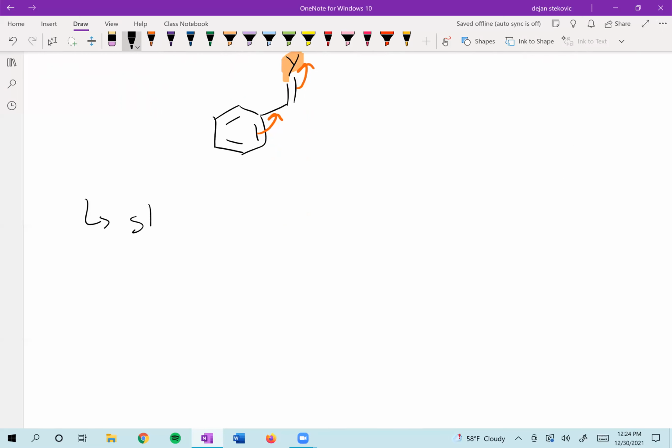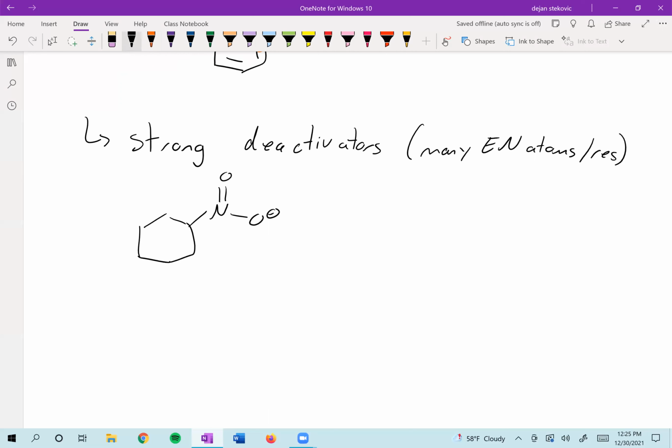And then finally, we have strong deactivators. In this case, we have many electronegative atoms or a lot of resonance. So for example, the nitro group is a very strong deactivator. Right, we've got 3 electronegative atoms. And as well, we can draw resonance structures in which we're withdrawing electrons onto electronegative atoms.